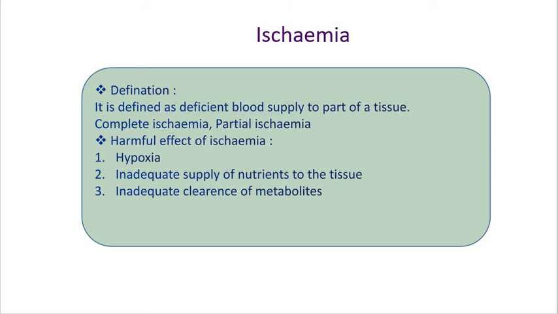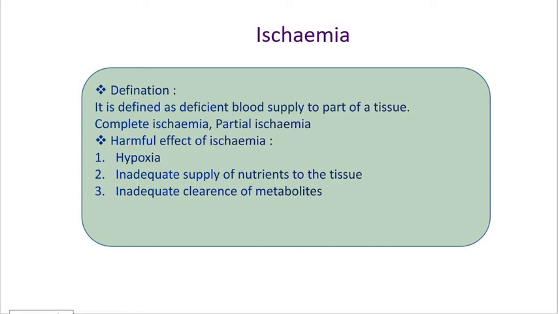So the effect is an inadequate supply of nutrients to the tissue due to ischemia. Now the third effect is the inadequate clearance of metabolites, which results in the accumulation of metabolic waste products in the affected tissues.